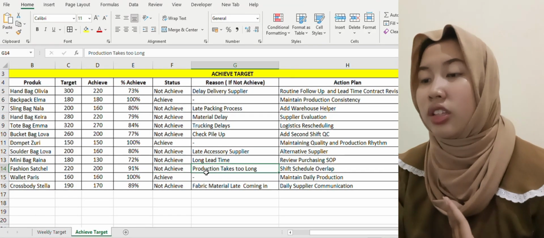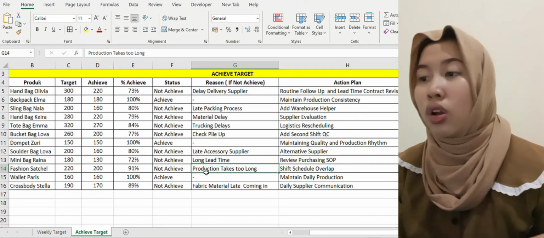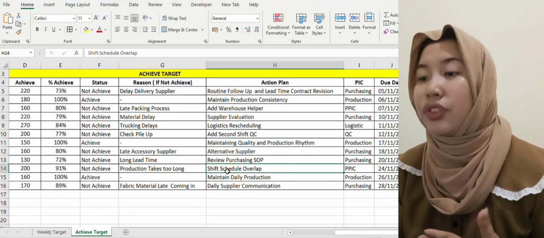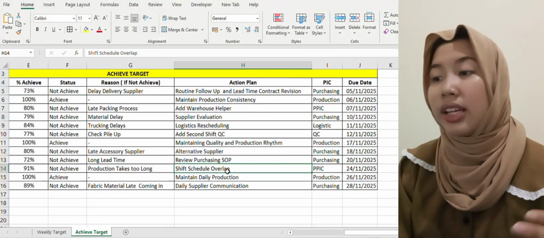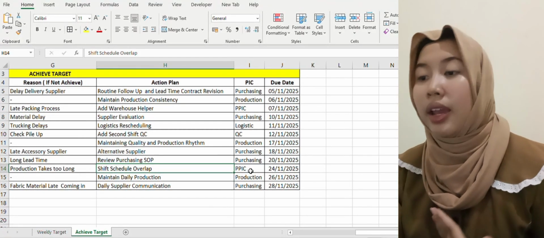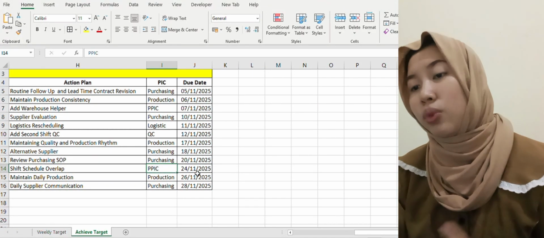The issue is production takes too long, causing delays in output completion, and the action plan is to overlap shift schedules to increase production speed. The PIC is PPIC, and the due date is November 24, 2025.